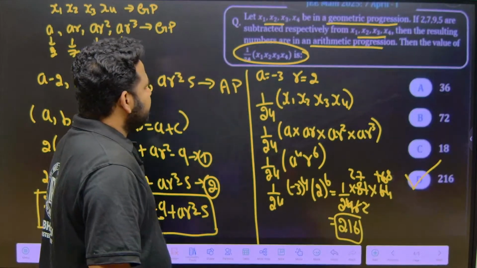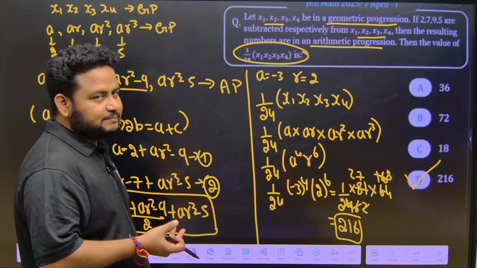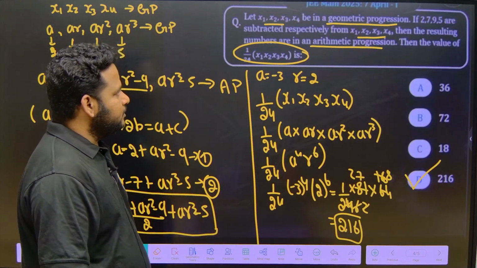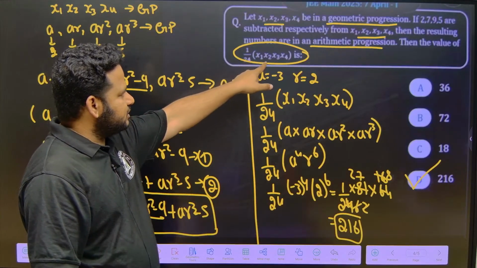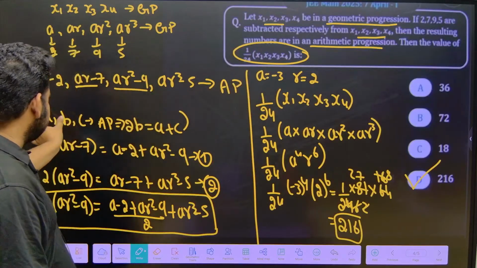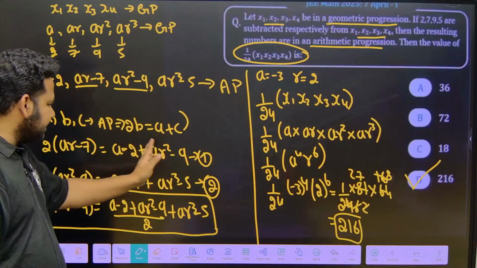Now, next, what did we do? They were given some terms which are in GP. If you subtract some numbers from each of them, that is 2, 7, 9, 5 respectively, it will become AP. Then they are asking us to find 1 by 24 times x1, x2, x3, x4, which are in GP. So by the property of AP, if A, B, C are in AP, definitely 2 times B is equal to A plus C. By using that, I will get equations 1 and 2.